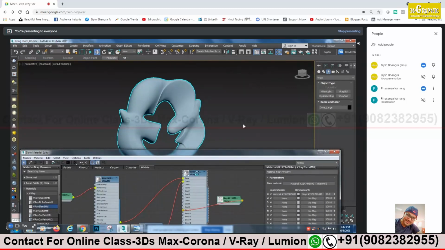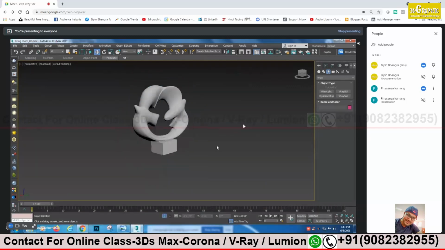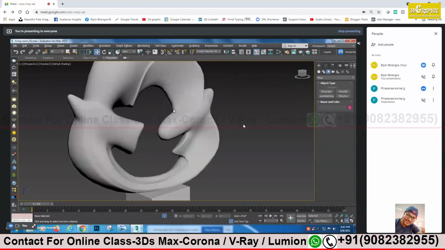It's taking time. Is it applied or not? I think it's not applied. It should come black, I think.